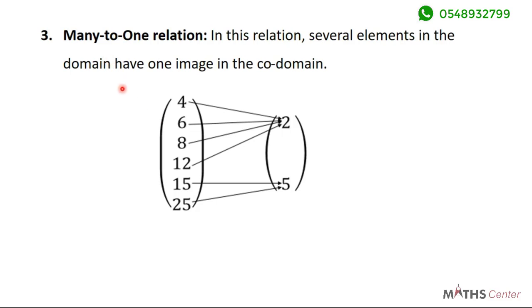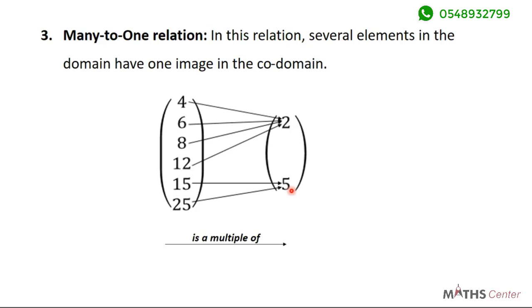Try and see if you can find the relation here. The relation is a multiple of. So you can see that 4, 6, 8, and 12 are all multiples of 2. 15 and 25 are all multiples of 5. So in this case, the relation here is a multiple of.